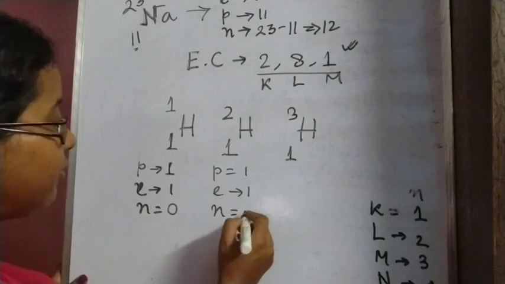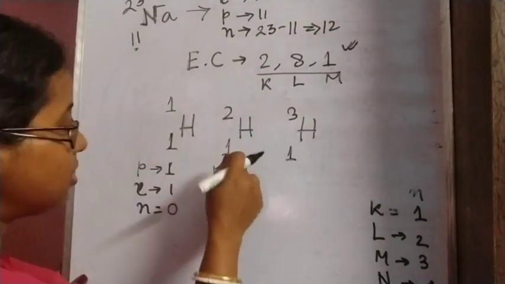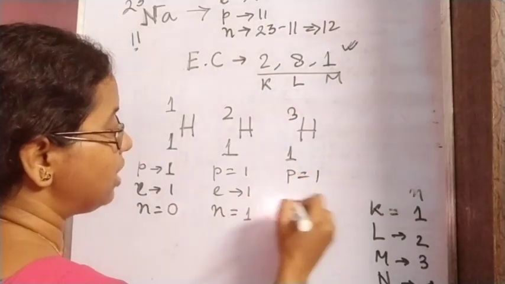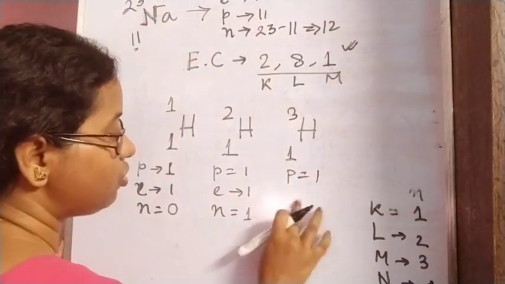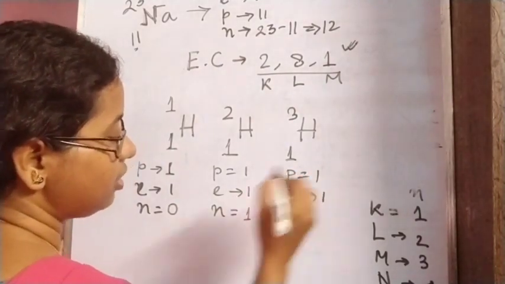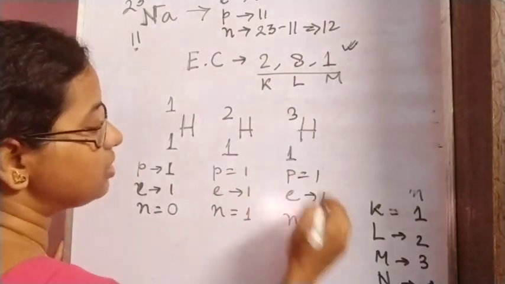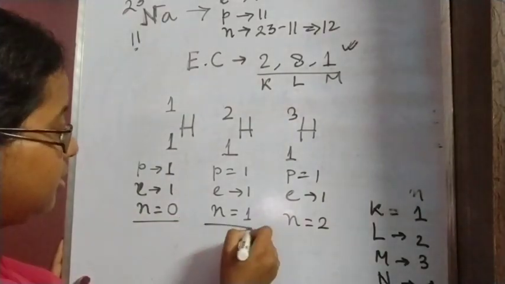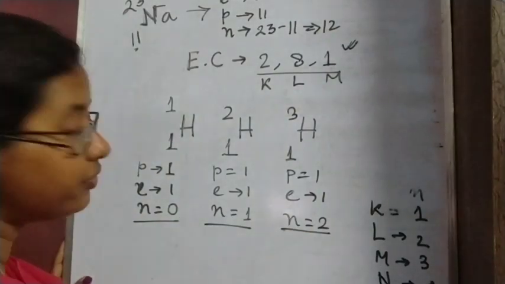In deuterium the number of protons is the same, as the atomic number is 1, the electron is also 1, but the number of neutrons is 2 minus 1, so 1 neutron. In tritium the number of protons is 1, the number of electrons is also 1, but the number of neutrons is 3 minus 1, that means 2. So here the only difference is in the number of neutrons.